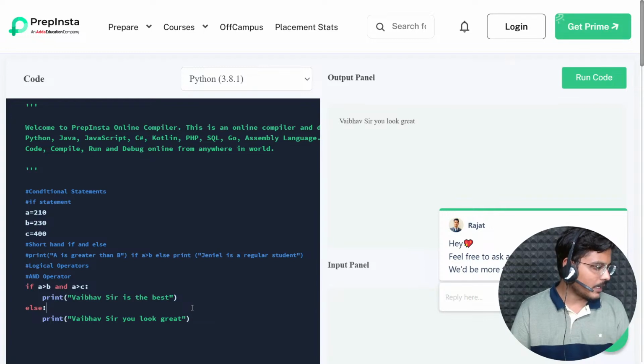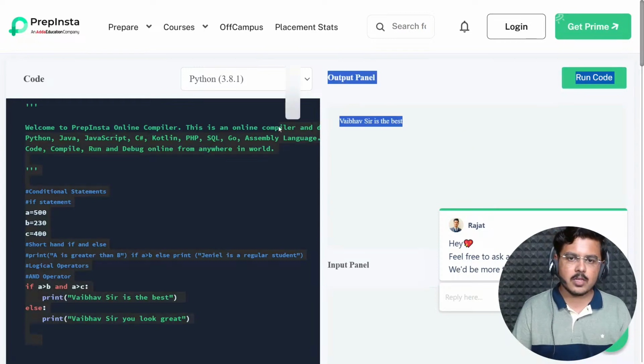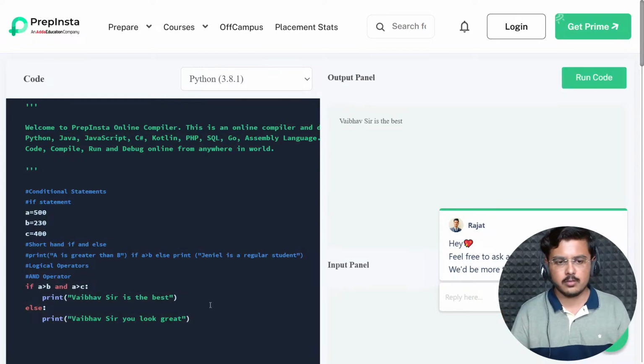Exactly, Genial. You are understanding it correctly. Very good. Now, let's see whether I had done it in this manner. 500. Fine. So if A is 500, what particular block would execute? Tell me quickly, what block would execute? I have now changed the value of A to 500. What block will execute? If block. Correct. See, Vaibhav sir is the best. I deliberately made it do it. Fine. How will it not say I'm the best? It has to. See? This is what monopoly is.